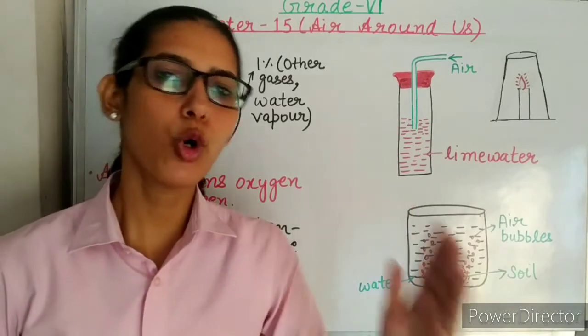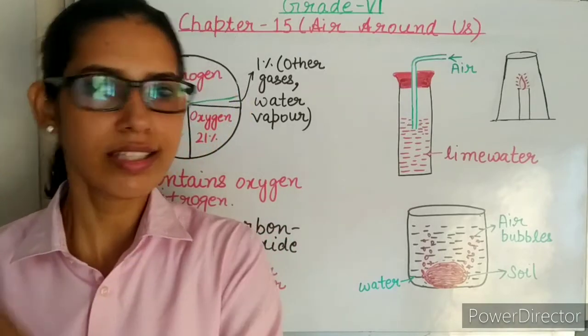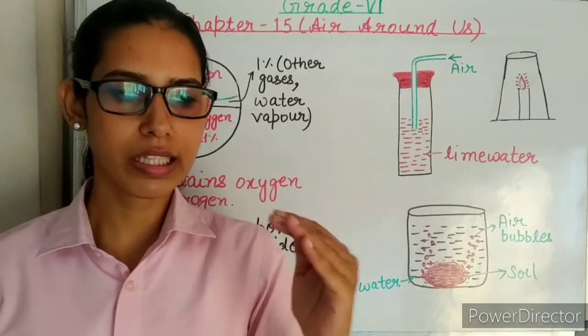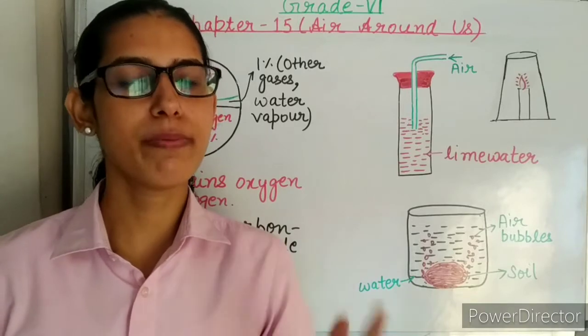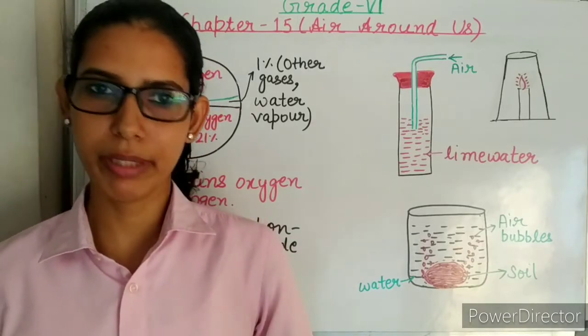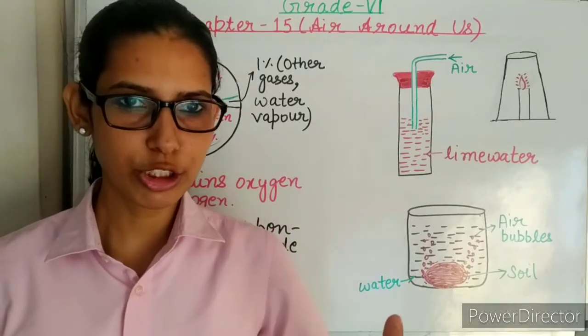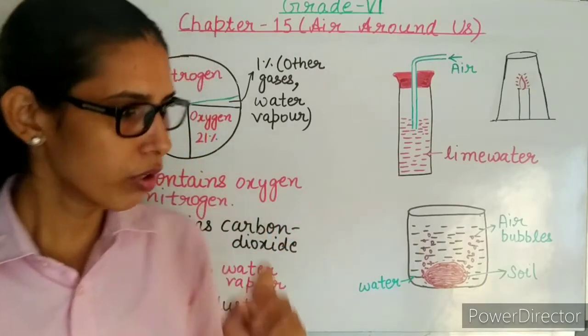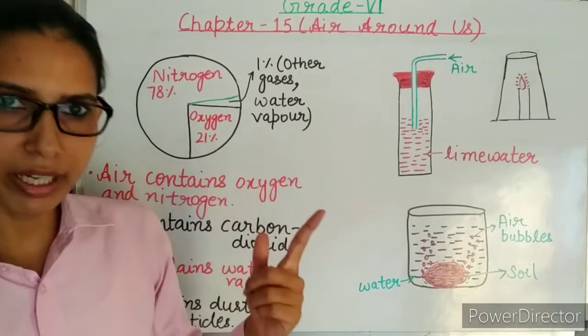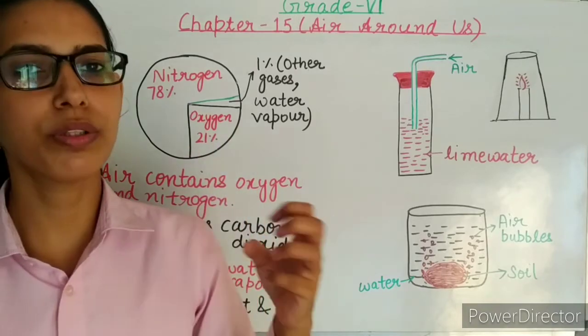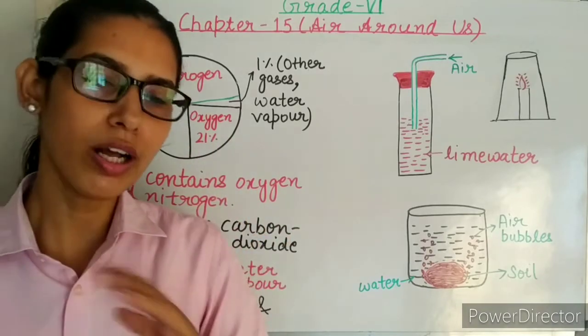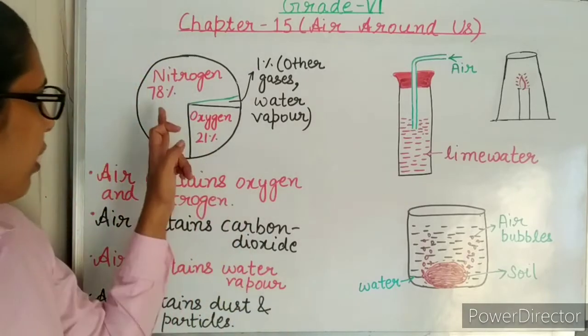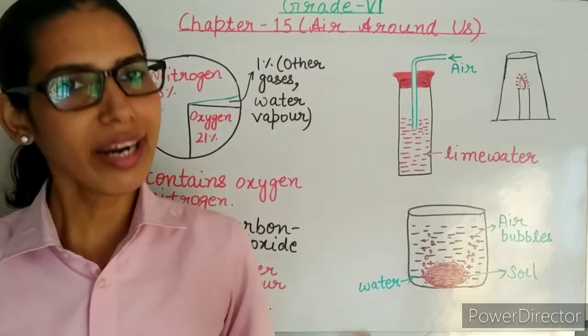Oxygen supports burning, but nitrogen doesn't support burning. Oxygen is required for the respiration process in all living beings. Through the respiration process, we get energy from the food that we eat. So oxygen is required for burning. Number two, oxygen is required for the respiration process in all living beings. Nitrogen is useful for agriculture.